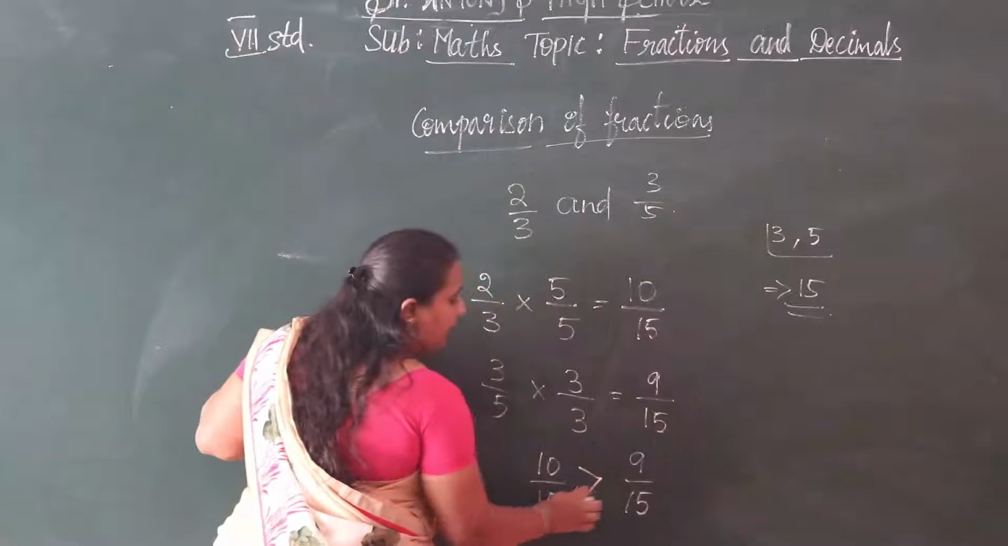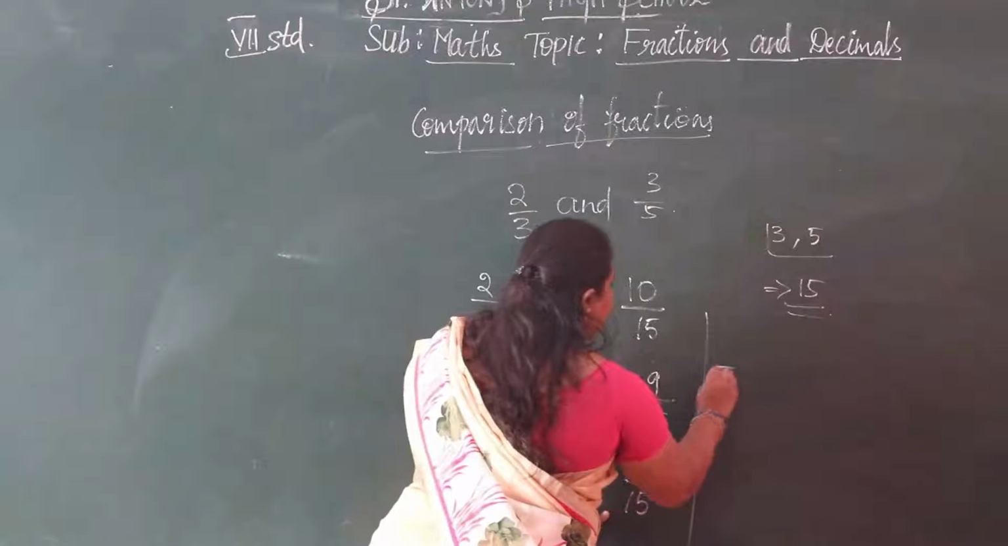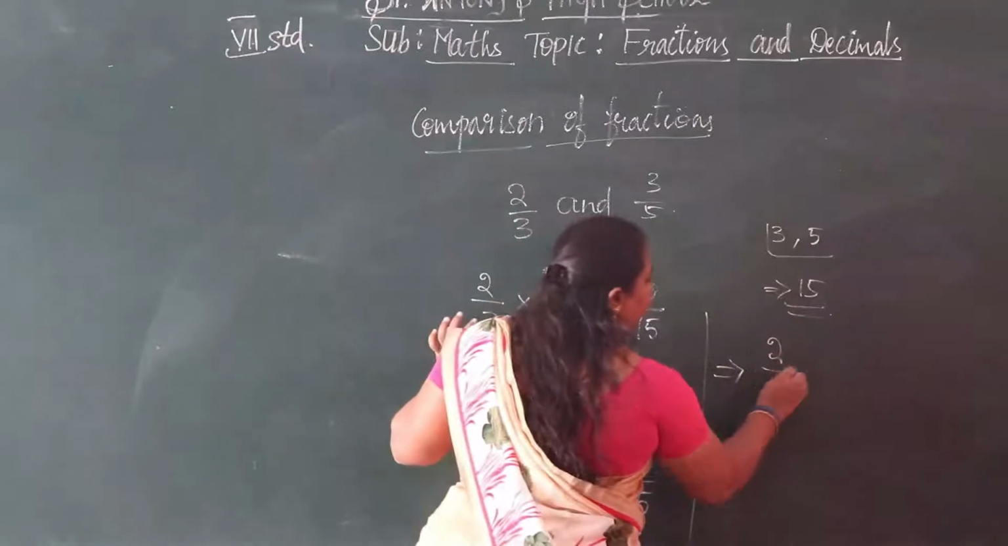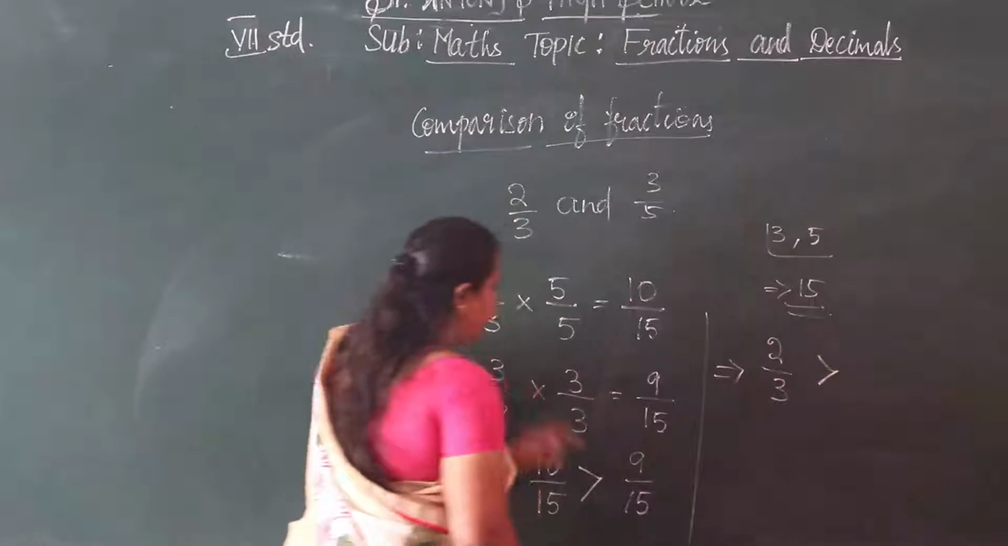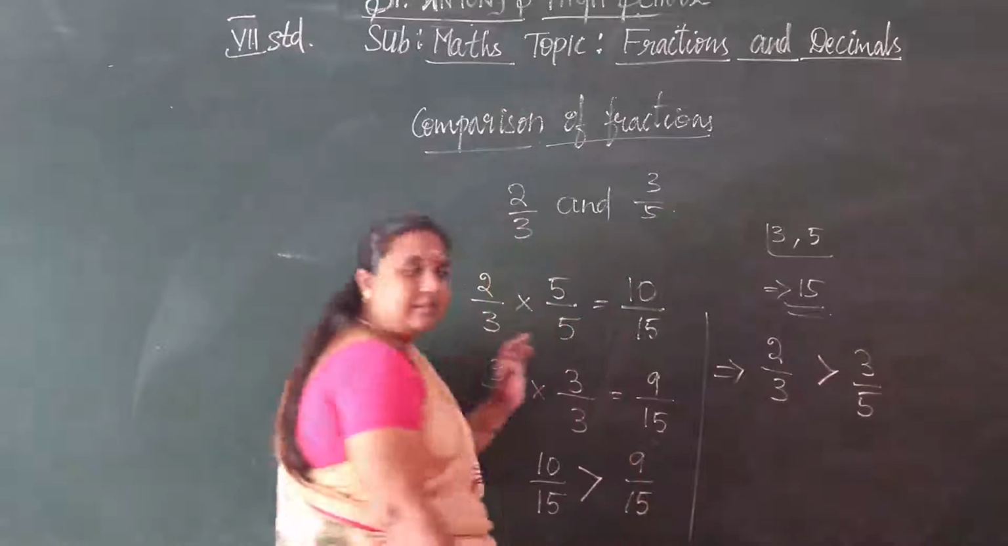So 10 by 15 is greater than 9 by 15. From this we can say 10 by 15 is 2 by 3, which is greater than 9 by 15, which is 3 by 5. So this is the answer.